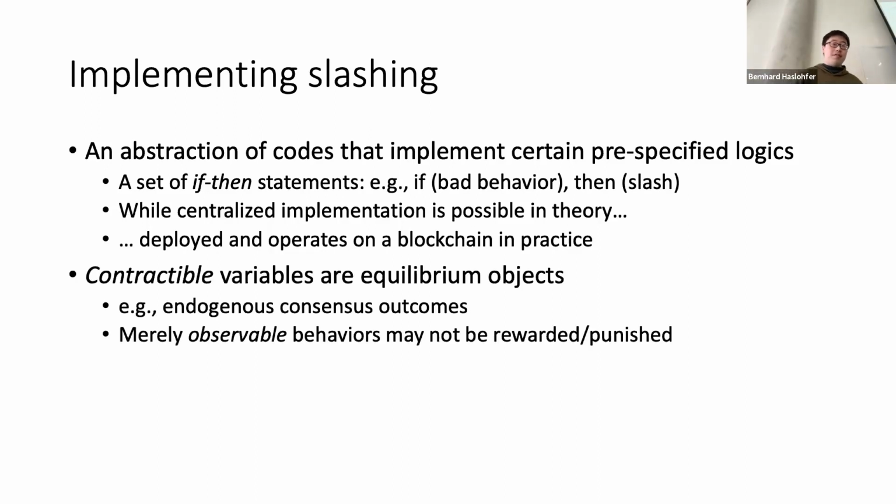That gives us the question: what are the contractible variables in the system? Contractible variables means you need to write the rules, which are the slashing conditions. For example, if you do something bad, we need to write code to implement it so that everyone can reach agreement, because those nodes are machines that follow specific rules. If those events or variables are not contractible or are too abstract, then the slash rules won't be perfectly implemented and captured in reality.